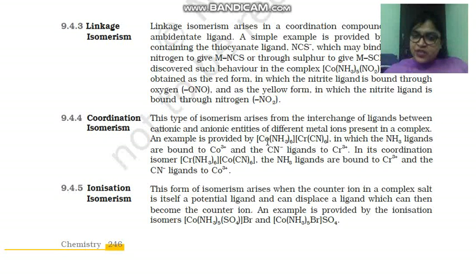I have explained. See this cobalt surrounded by 6 ammonia ligands, and here chromium is surrounded by 6 cyanide groups. Okay, cyano group. Now this is a cationic part and this is an anionic part. Very simple it is children. In coordination isomerism, it arises due to interchange of ligand.